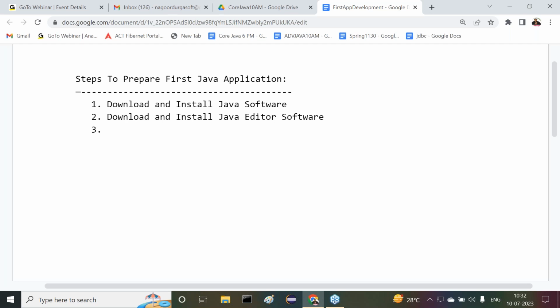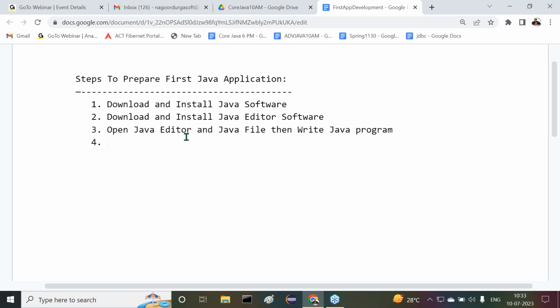Next one, after completion of this, next one is: open Java editor and write Java program. Open Java editor, create a Java file, and there write the Java program. That's why open Java editor and Java file, and then write the Java program.